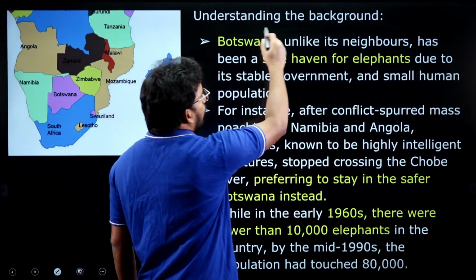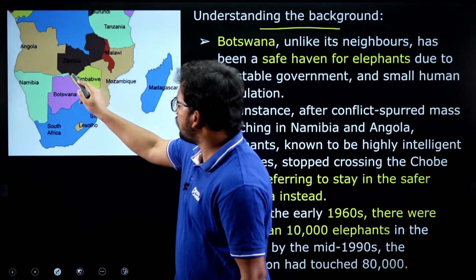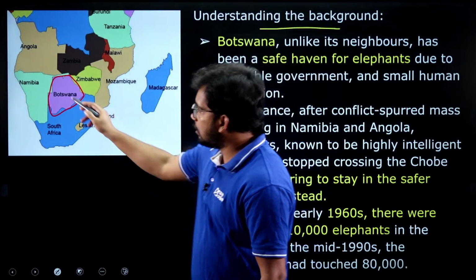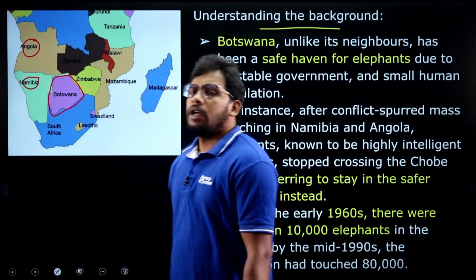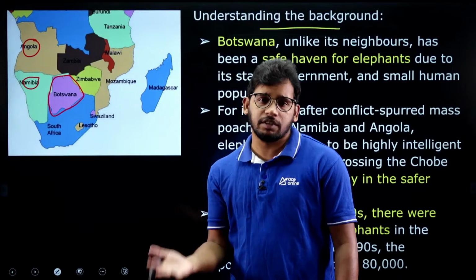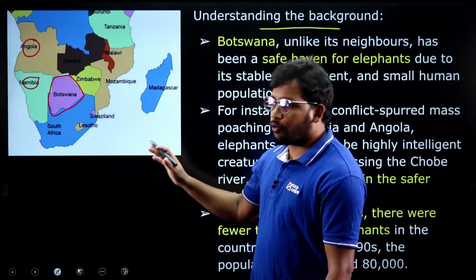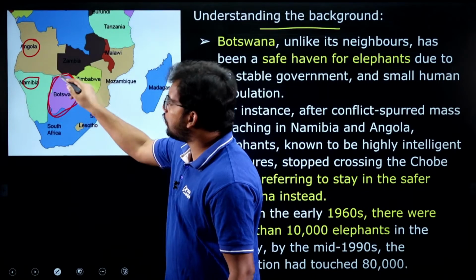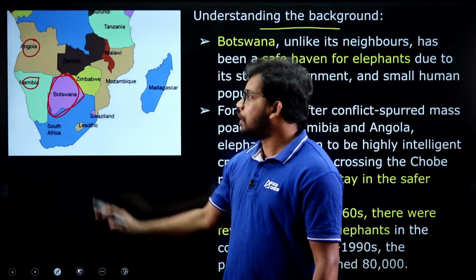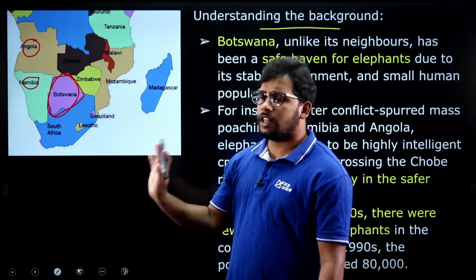Now, understanding the background. You can observe this African map here. Here we have Botswana, and then Namibia, Angola. See, most of the African countries, if not all, are always facing civil wars, right? They don't have proper food, there are a lot of fights, militants. Therefore, Botswana was one of the countries which was peaceful. Botswana has a properly democratically elected government, right? So very few conflicts are happening in Botswana, which is a good thing. Till then it was good.